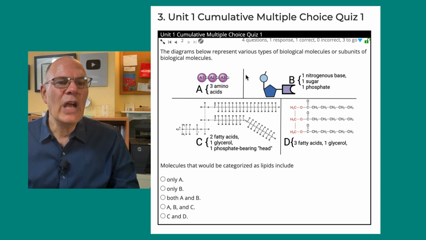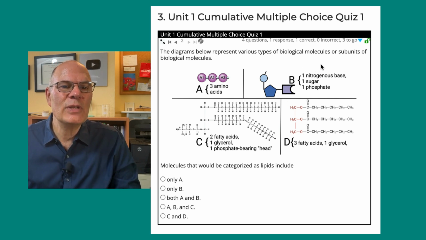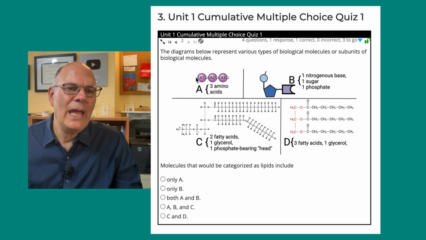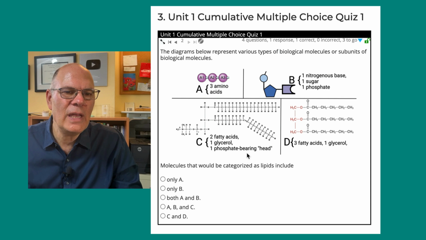Question 2. The diagrams below represent various types of biological molecules or subunits of biological molecules. Molecules that would be categorized as lipids include: Diagram A shows 3 linked amino acids. Diagram B shows a molecule that consists of a nitrogenous base, a sugar, and a phosphate.